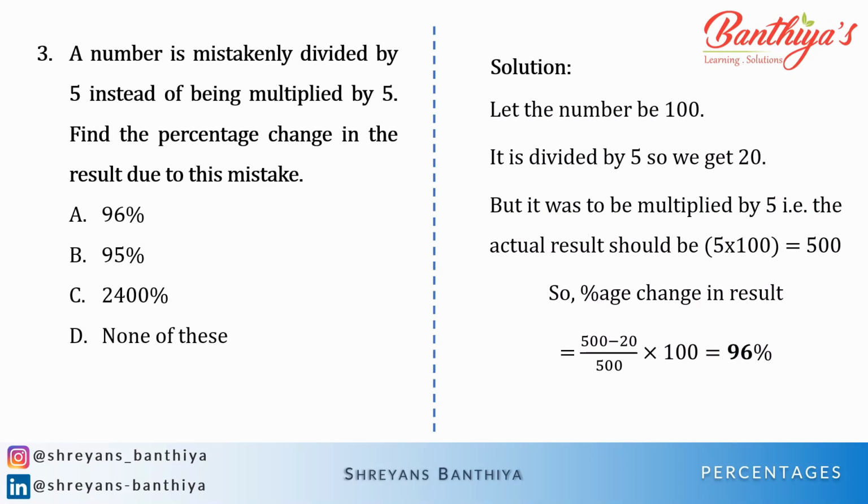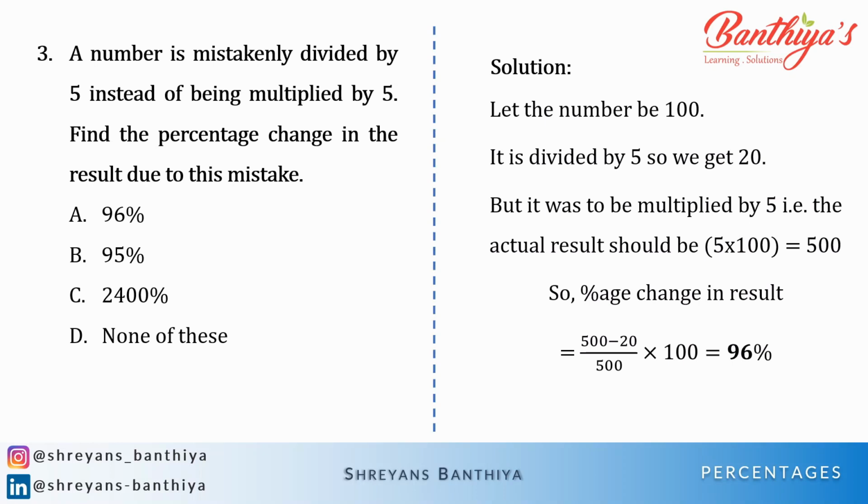But if this similar question comes in addition or subtraction, then straight away you have to tick the option that says none of these or cannot be determined. Now there is a very slight difference between both the options. Many of the students get confused between none of these and cannot be determined. Cannot be determined can also be said as data insufficient.